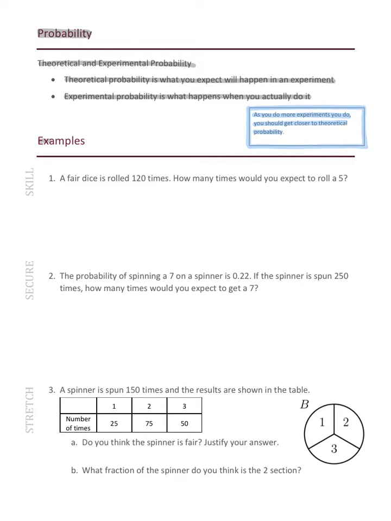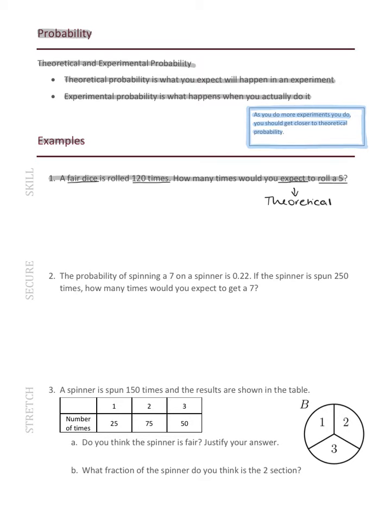Okay, now we're going to look at some examples. So next thing you want to write in your book is examples, and we're going to start with example number 1, which is this one here. It says, a fair dice is rolled 120 times. How many times would you expect to roll a 5? So expect means this is theoretical. This is before we have conducted the experiment, what we think is going to happen.